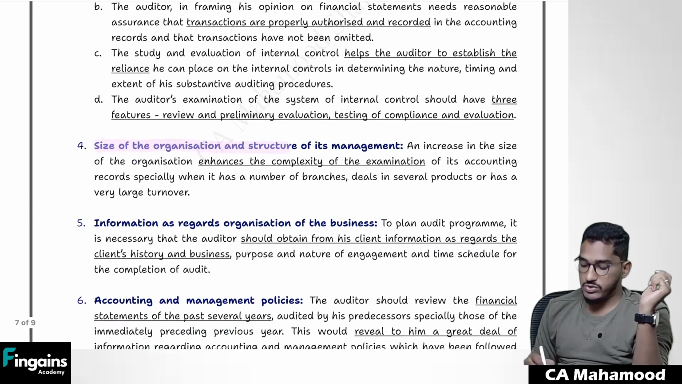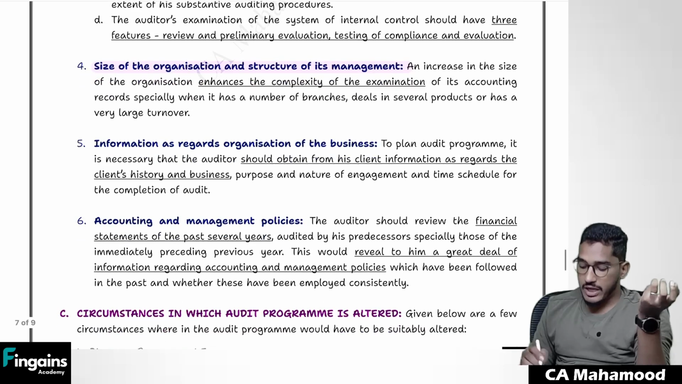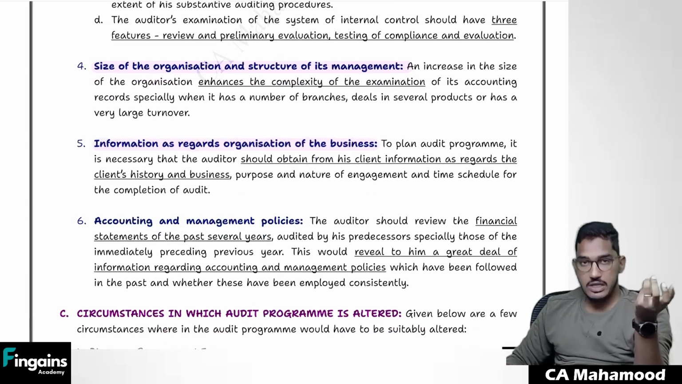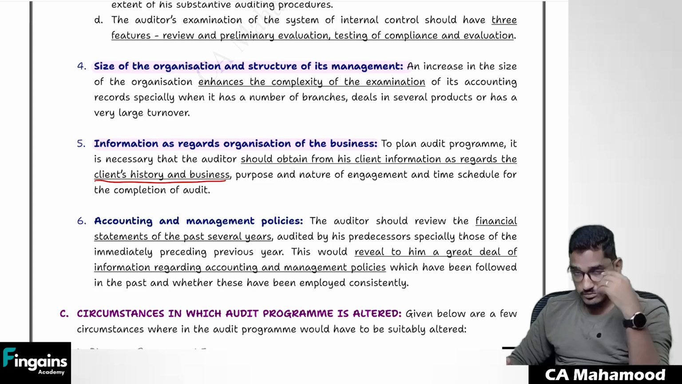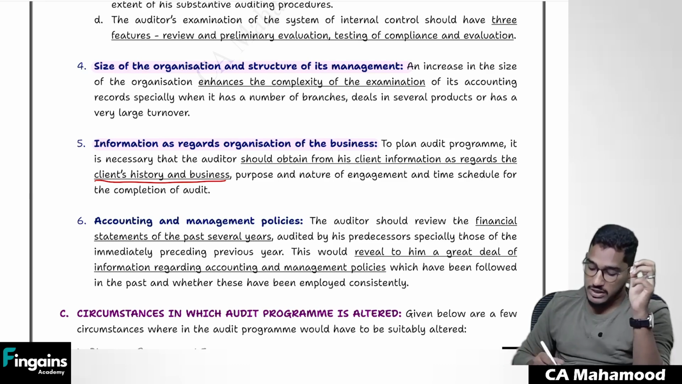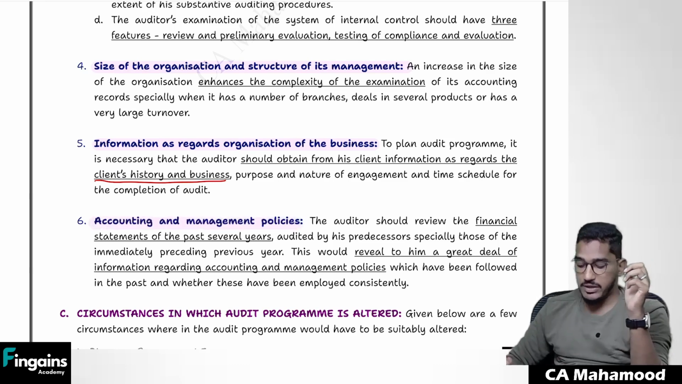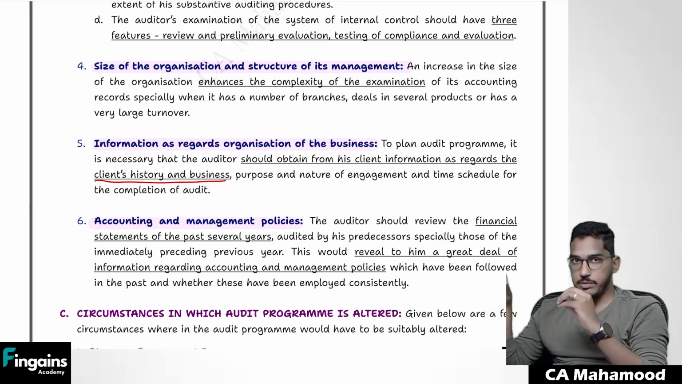Finally, you should pay attention to the size of the organization and its management structure. You should also try to understand information regarding the organization of the business. When I say organization of the business, you should understand the client's history, how long they have been in business, and read the past few years' financial statements. You should also understand what kind of policies management is following, what kind of accounting policies, what kind of management policies are there in the organization. You should study all these things, then develop the audit program.